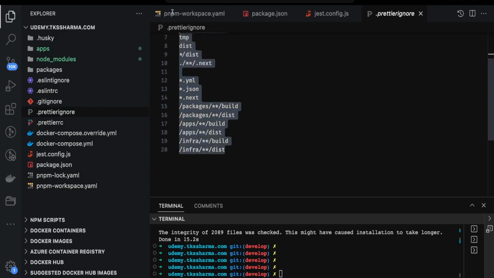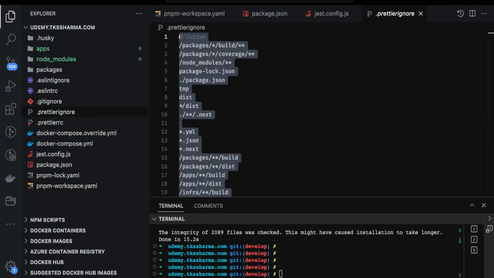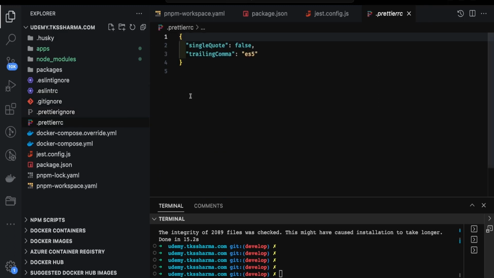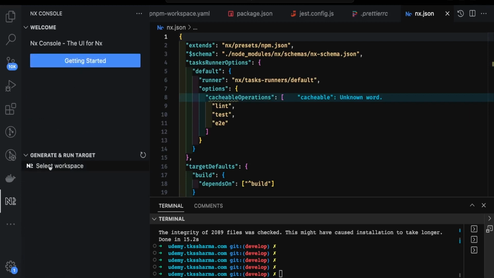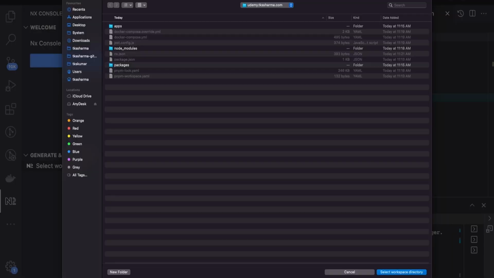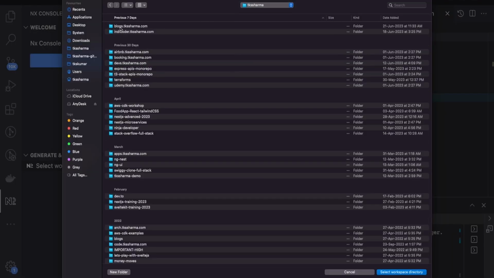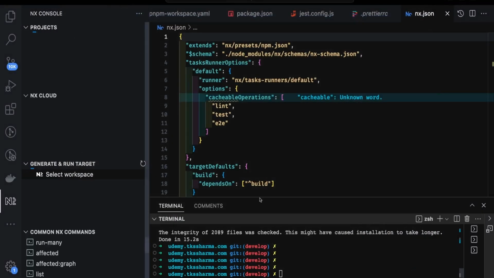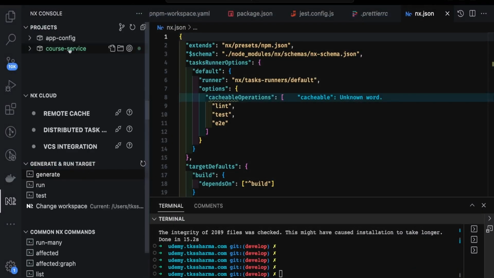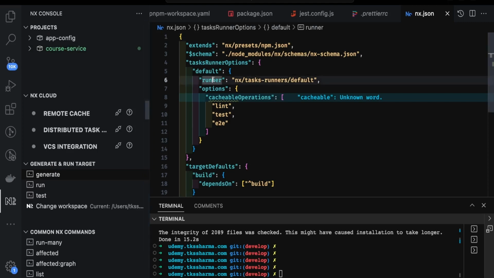Ignore prettier for all these files like node_modules, build, dist folder. We are going to run prettier only on the source code. And these are the prettier rules we have. Okay. Then NX, because we are using NX Console, we need to introduce nx.json, and we already have this package. I can see NX Console, select a workspace, and I will say udemy.tkserver.com. Currently we don't have any applications, so this NX Console is initialized here.